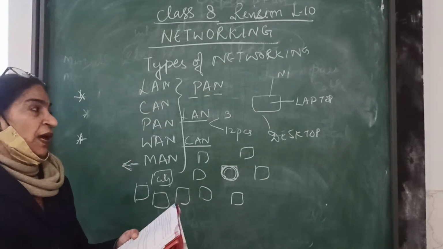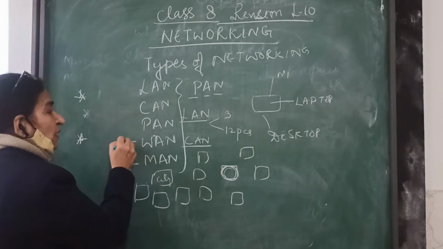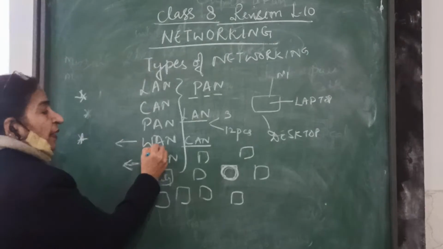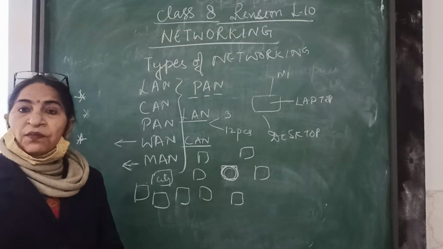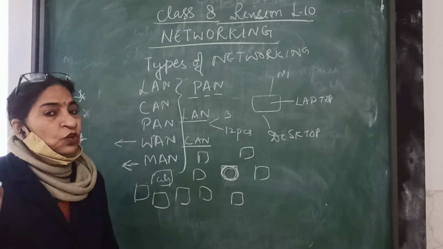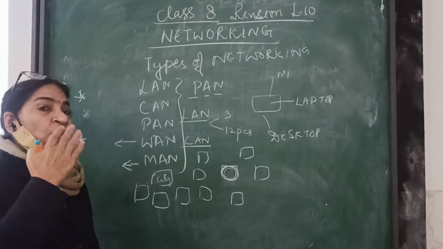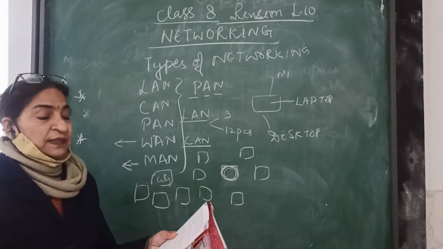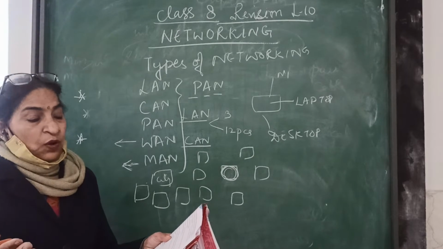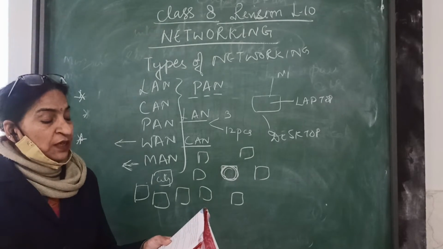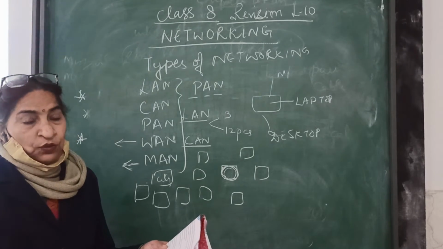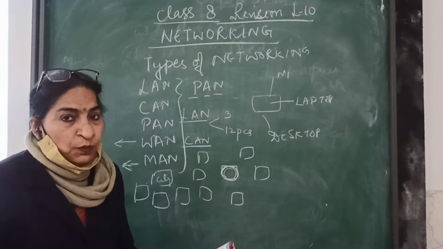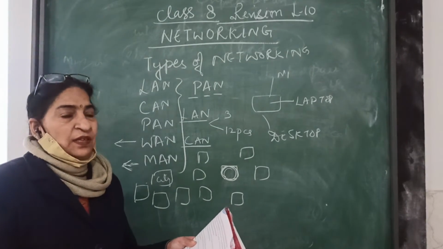Okay. And the last we have is a WAN. What is WAN, children? WAN is wide area network. So here we don't have any limitations of geographical regions. The data can be expanded to any other part, and that means there is no limit. That is given in your book also. Examples of WAN are the internet connection and the phone you have with you. Now you are all working with your computers or mobiles. All are connected with each other.